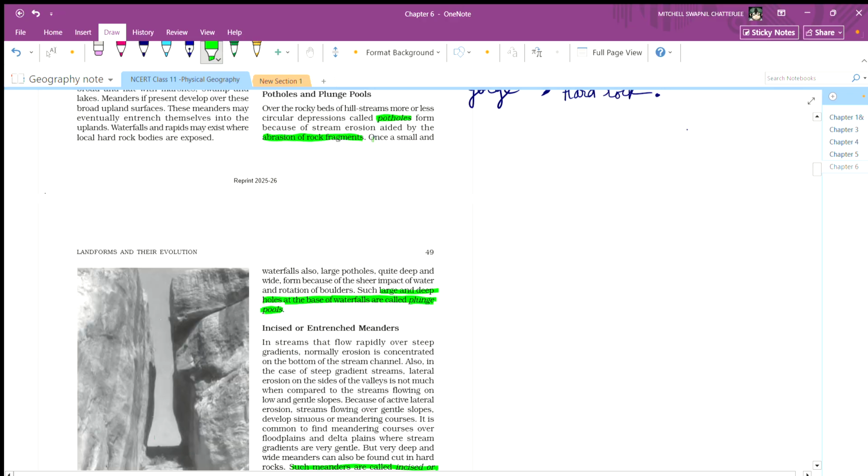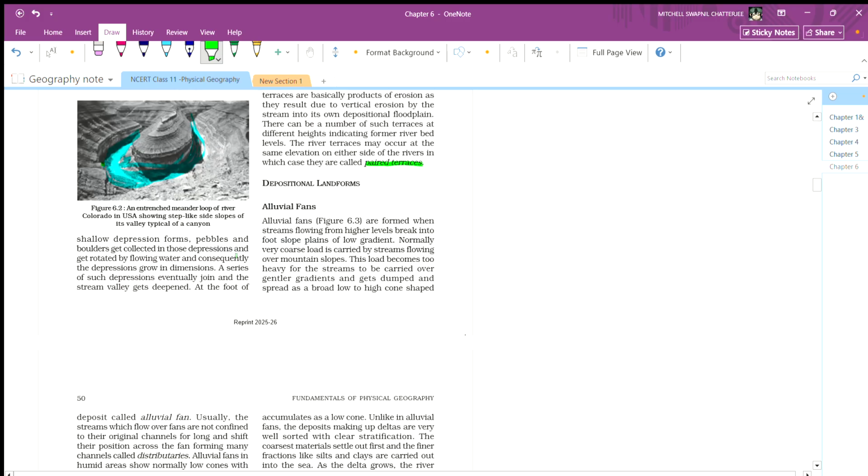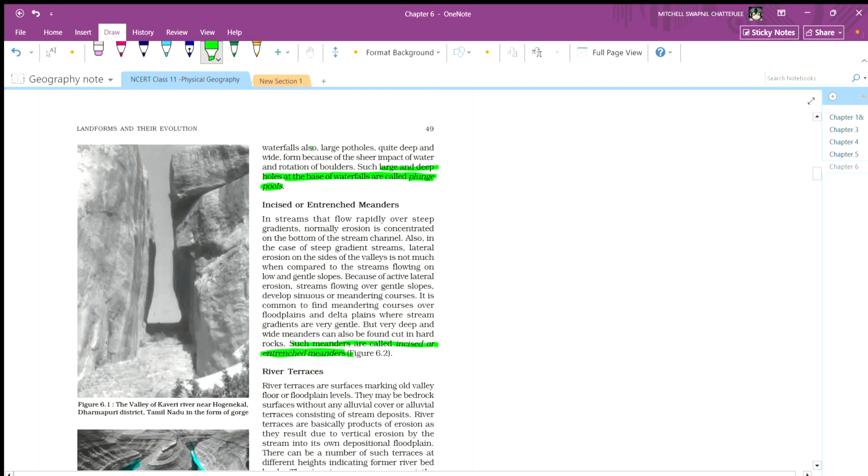Once a small, shallow depression forms, pebbles and boulders collect in it and get rotated by flowing water, and the depression grows. A series of such depressions eventually joins, and the stream valleys get deepened. At the foot of a waterfall, large, deep and wide potholes form because of the sheer impact of the water and the rotation of boulders. Such large, deep holes at the base of a waterfall are called plunge pools.